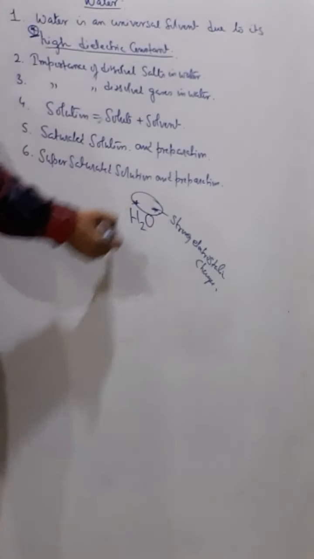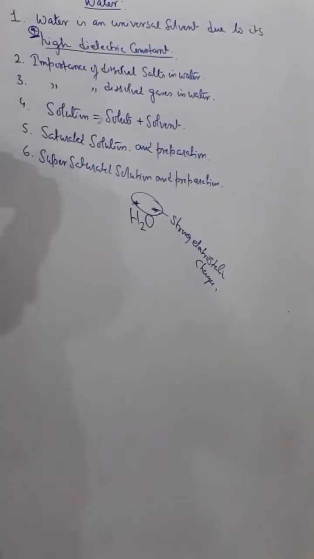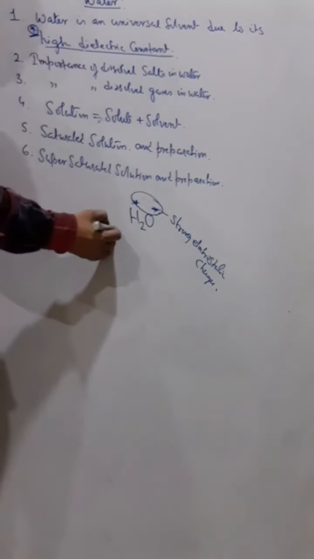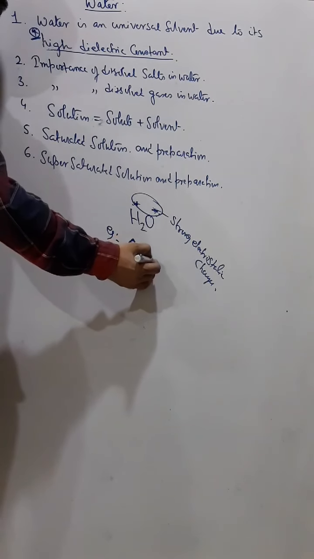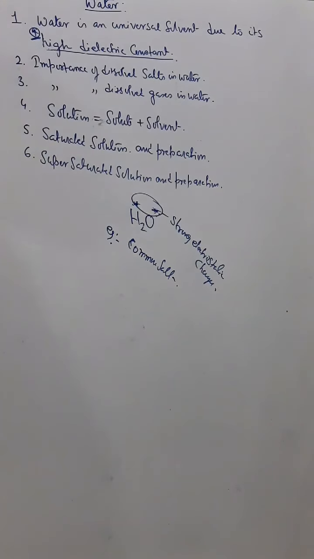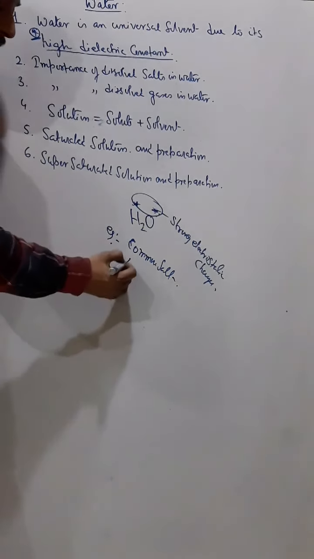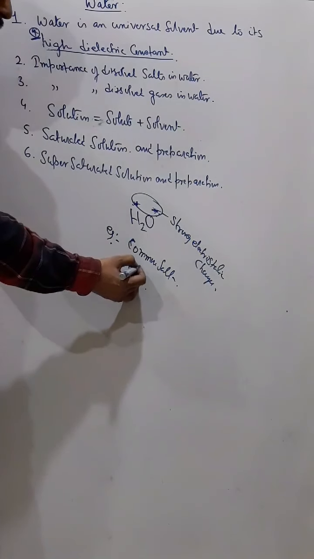That means this positive and negative charge is very strong, and that is the reason that for most substances which dissolve in water, the particles present in those substances easily break. For example, take common salt. Common salt easily dissolves in water because common salt is an electrovalent compound.